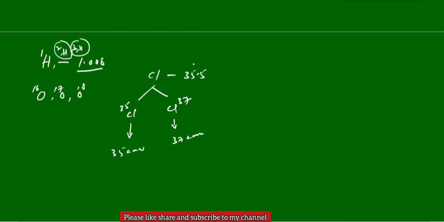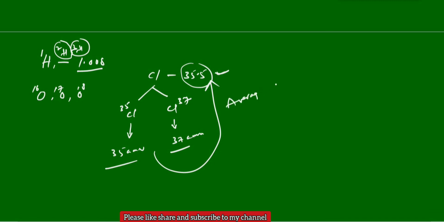But we are taking neither value, we take 35.5. All the values reported here are average atomic masses, not 35, not 37. 35.5 is an in-between value. It is the average over the isotopes of the particular atom existing in nature. That is called average atomic mass.